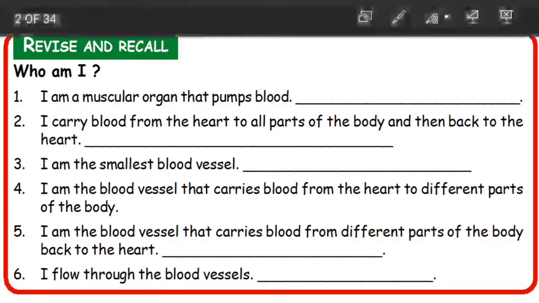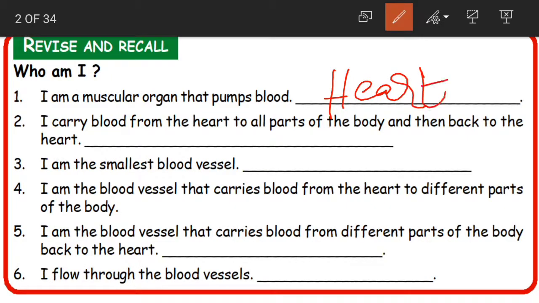The first one is, I am a muscular organ that pumps blood. What is it? It is the heart. Okay, it is the heart. The second one is, I carry blood from the heart to all parts of the body and then back to the heart. So, what carries blood, children, from the heart to all parts of the body and then back to the heart? They are blood vessels, okay? Blood vessels.